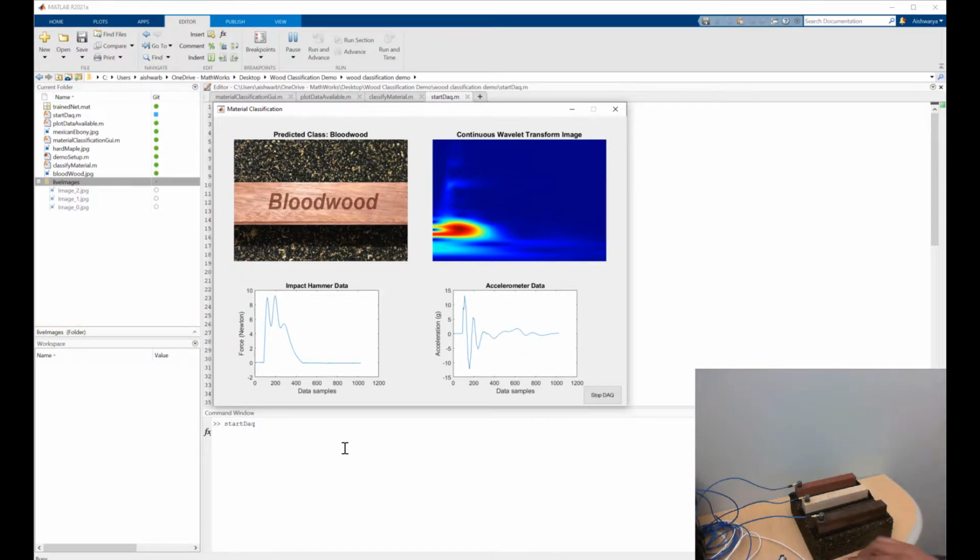If you take a closer look at the GUI, it displays the predicted class along with the continuous wavelet transform image of the captured vibration signature. It also plots the impact hammer force and the acceleration recorded from the accelerometers. So this is how the deep learning classification model is able to accurately predict which type of wood was struck based on its vibration signature.